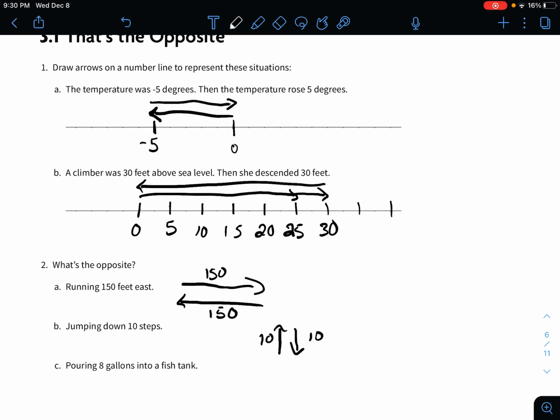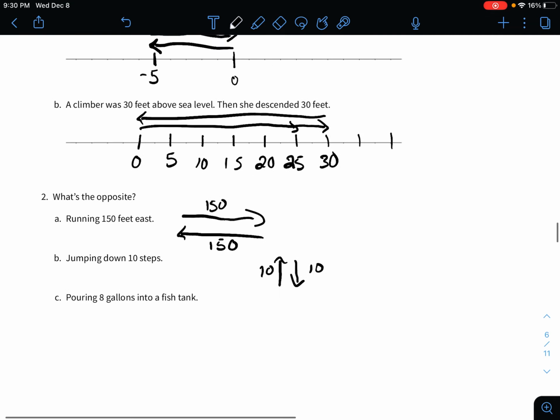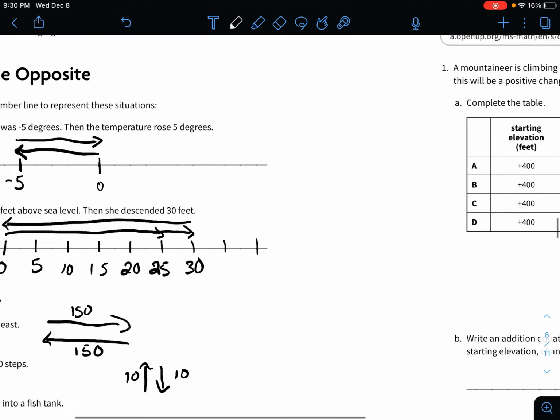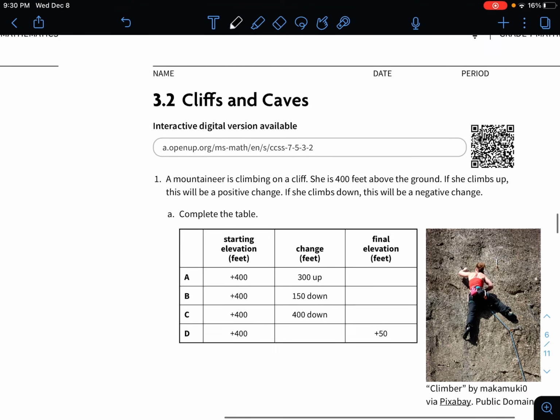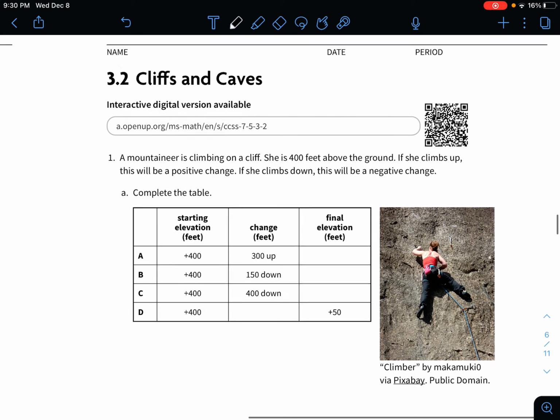Okay, pouring 8 gallons of water into a fish tank. So the opposite would be draining that fish tank of 8 gallons of water. All right, so once again, you had an empty fish tank, you filled it up, then you emptied it out. You're back to where you started. You're at 0. Okay, so we're going to be looking a little bit at opposites as well as adding and subtracting some more positive and negative numbers.